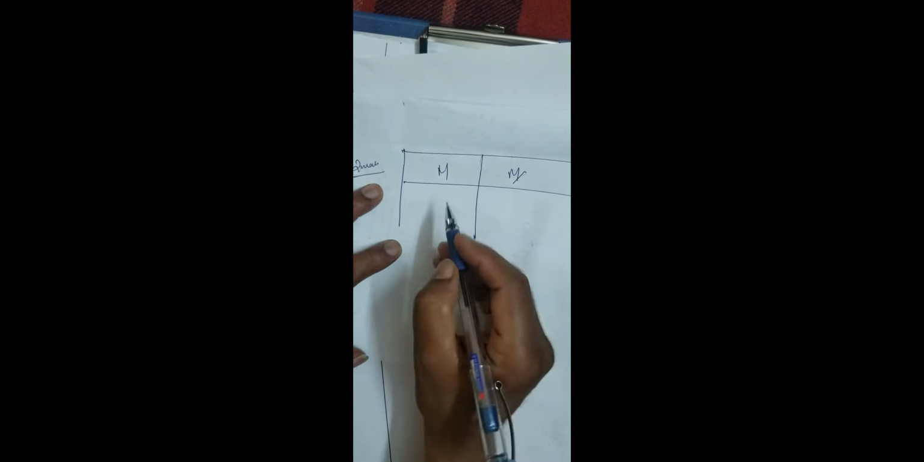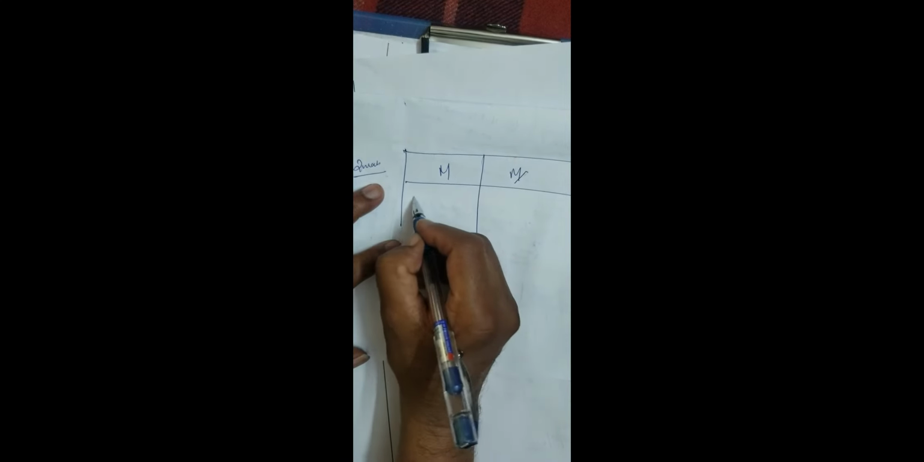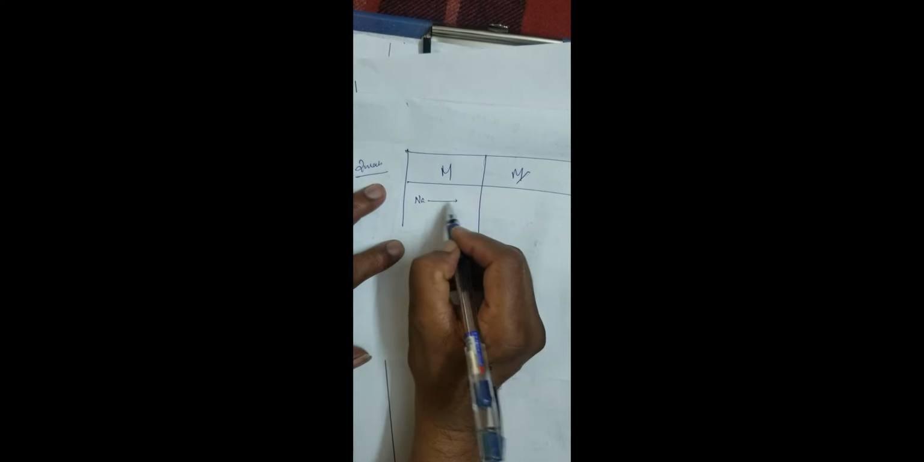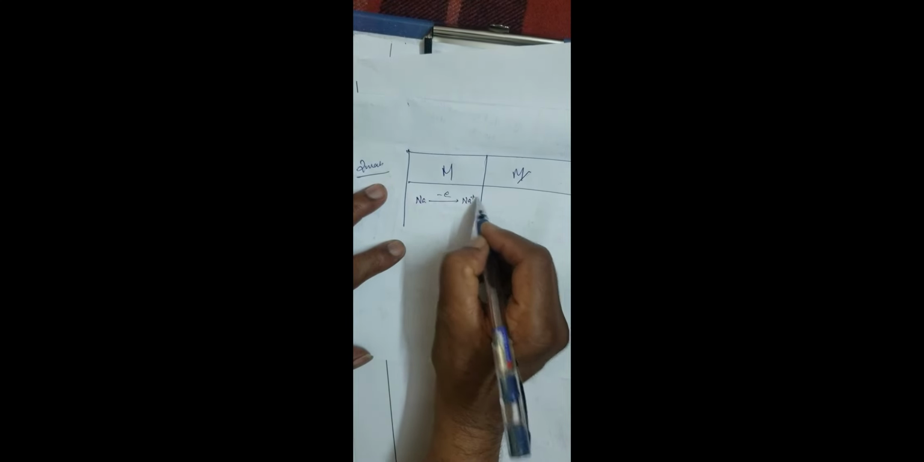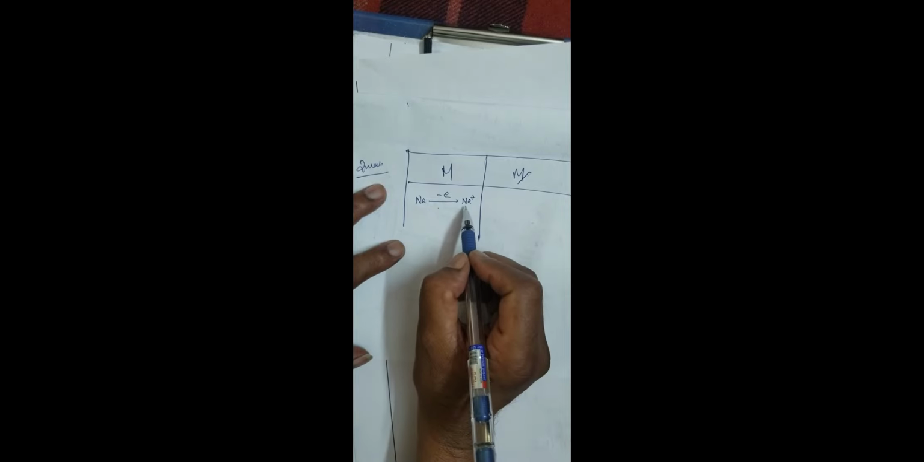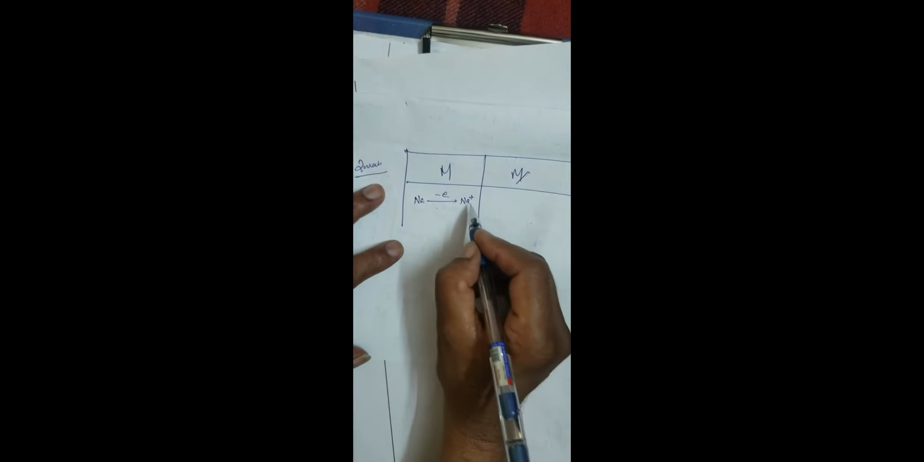Okay. Next, you must know the difference. They may ask you a certain standard question: write the difference between metal and non-metal. This is a standard question for 2 marks. What is metal? What is non-metal? Say sodium is a metal. It loses one electron and becomes a positive ion. Therefore, metal can lose electrons easily, forming a positive ion.